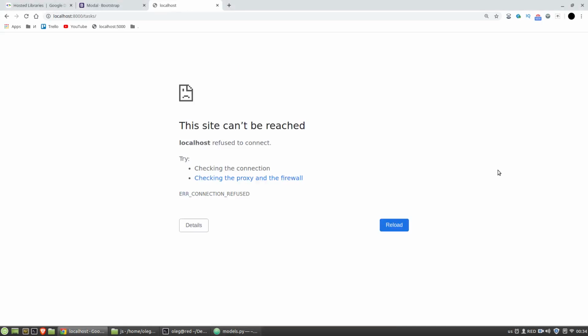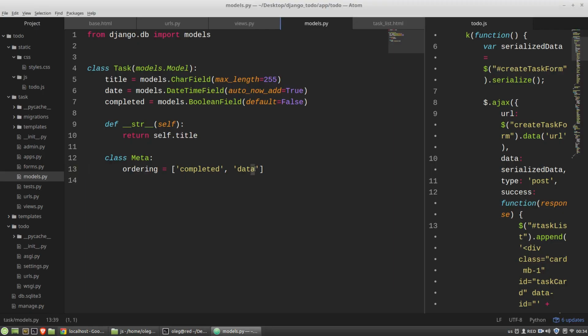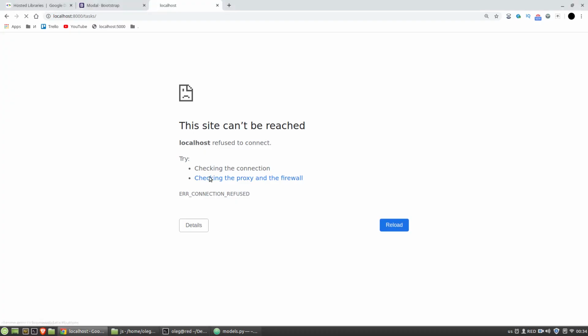Let's test it again. Sorry, not data, date, misprint. Okay, let's test it again.